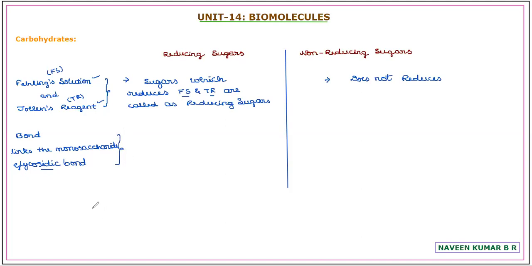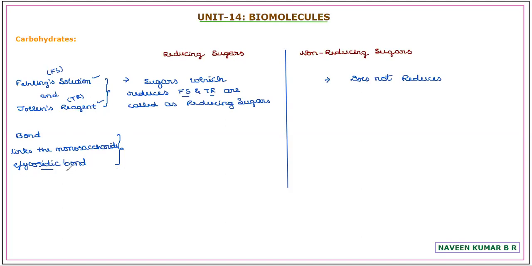It is the bond or linkage which joins the monosaccharides as monomers in building carbohydrates of polysaccharide or oligosaccharide nature. So the bond is called a glycosidic bond or a glycosidic linkage.